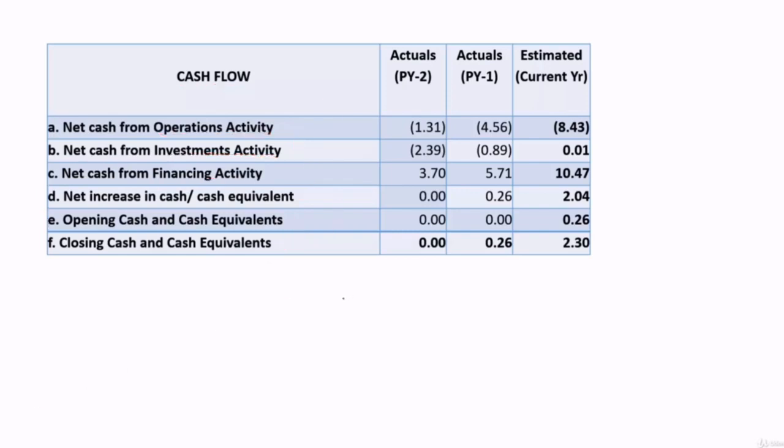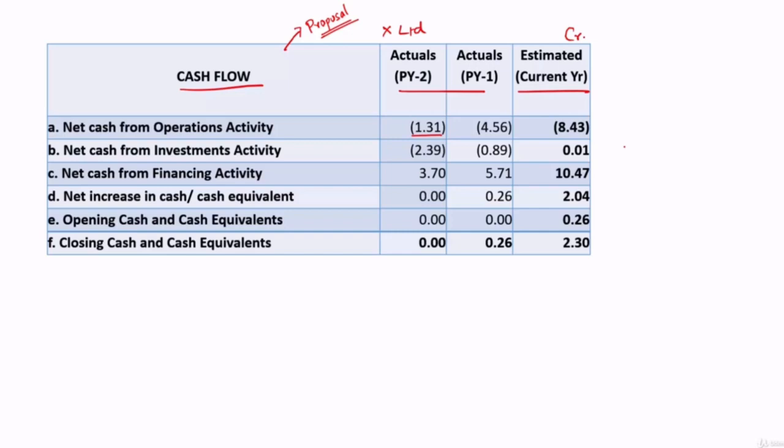The general cash flow statement which is part of financial statements will be a detailed and elaborate one. What we are seeing here is the abridged form, and this is what will go into the loan proposals, because the sanctioning authority, or the people sitting on the sanctioning board, are interested in knowing the gross movement, not the minute movement. Let's have a look at this cash flow. We have the cash flow of, let's say, X Limited for the previous 2 years and an estimate for the current year. So what is happening in previous year 2? Let's analyze that. Net cash from operations is negative 1.31. Let's say figures are in crores. It is negative 1.31.